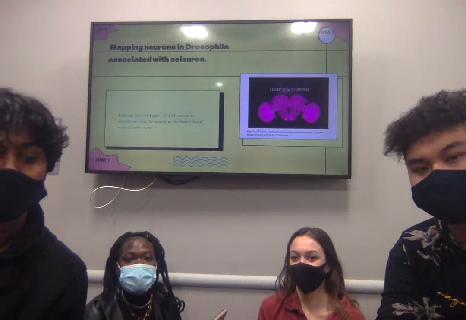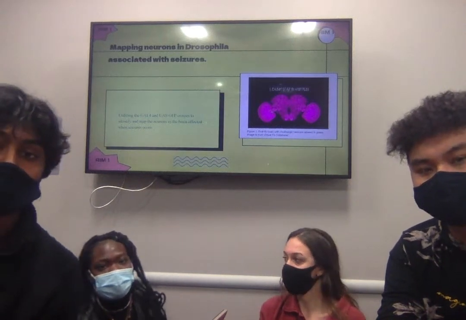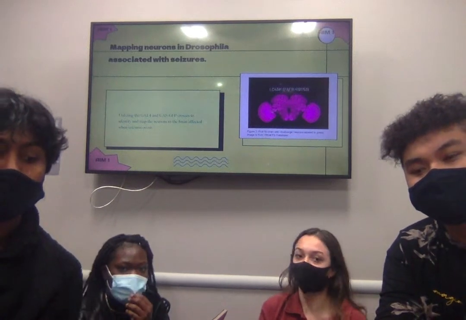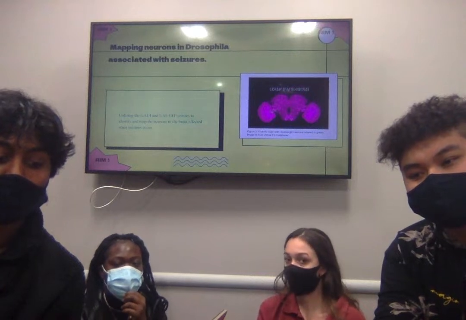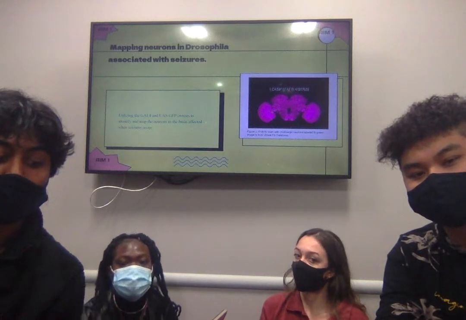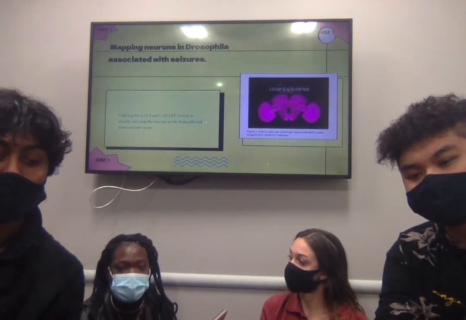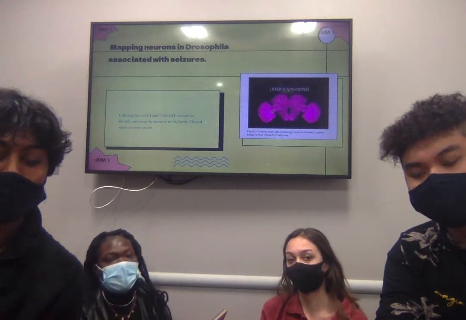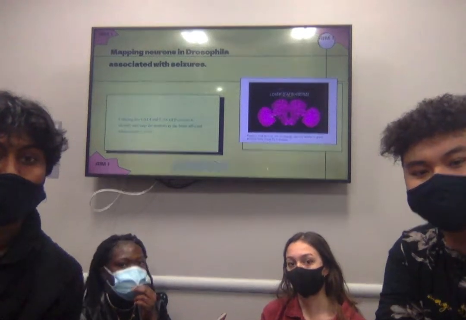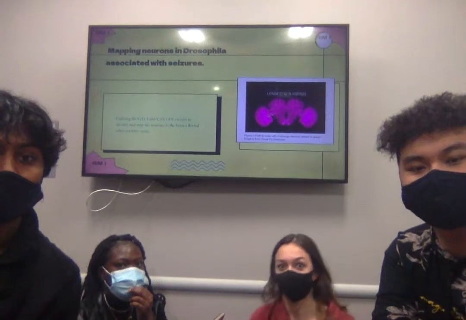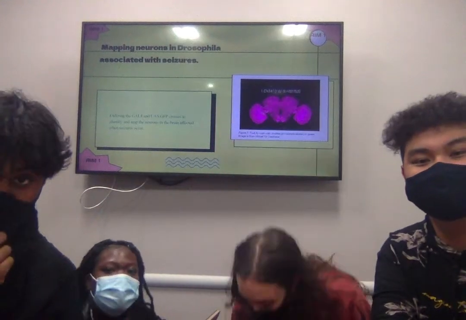We have 3 specific aims. For the first one, like Emma mentioned before, we used the GAL4 lines in cholinergic neurons and the UAS GFP line, and we crossed that and we got the offspring.